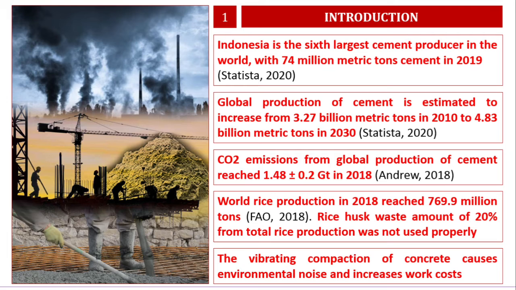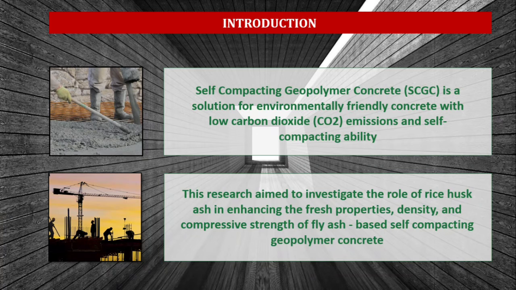To protect the environment from damage due to excessive cement production, rice husk waste, and concrete vibrating compaction, an alternative concrete is needed. Self-compacting geopolymer concrete is a solution for environmentally friendly concrete with low carbon dioxide emissions, self-compacting ability, and the use of rice husk ash waste as raw material. This research aimed to investigate the role of rice husk ash in enhancing the fresh properties, density, and compressive strength of fly ash-based self-compacting geopolymer concrete.